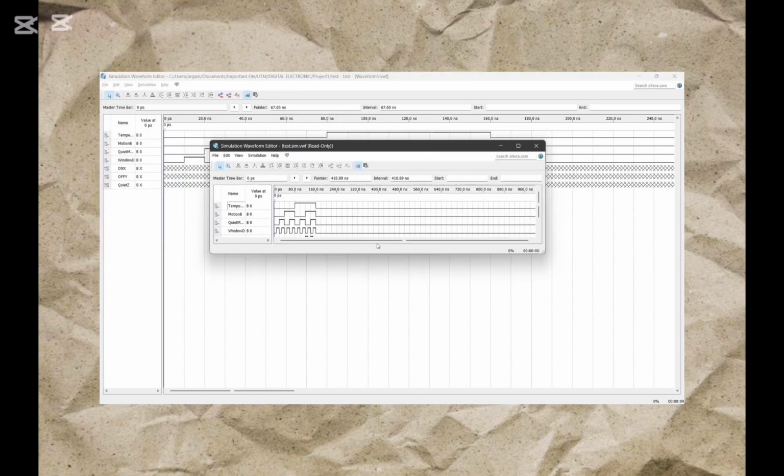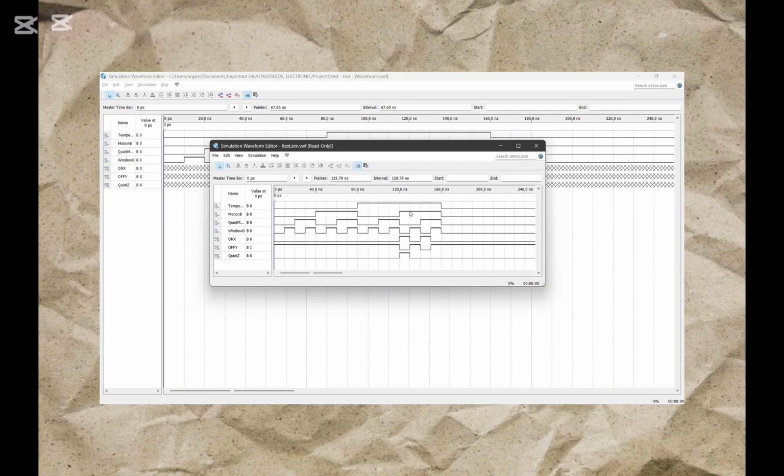Okay, so what we are going to see here is the value of our input as we have put over here on the simulation waveform editor, and here is our output. So as you can see, the output matches our truth table, which is a great sign.